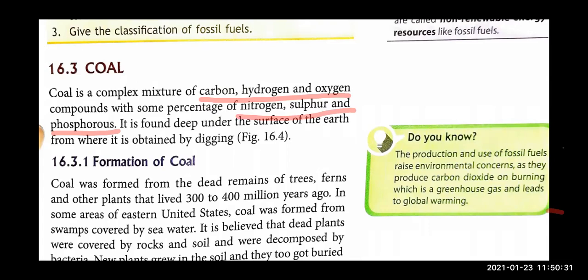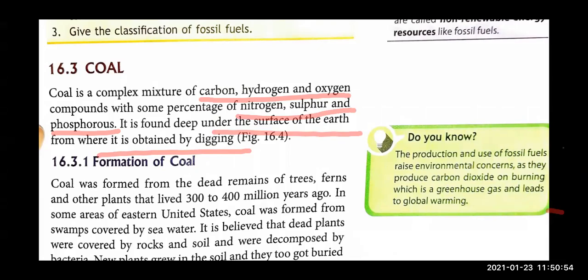Where is coal found? Coal is found deep under the earth. By digging it, coal is removed, right? You might have seen the coal mines in which the digging process continues and coal is removed from the coal mine, right?